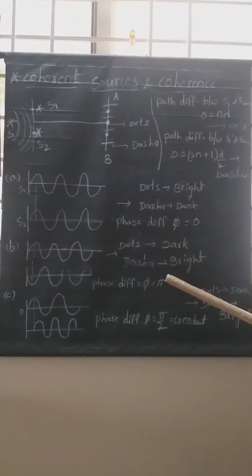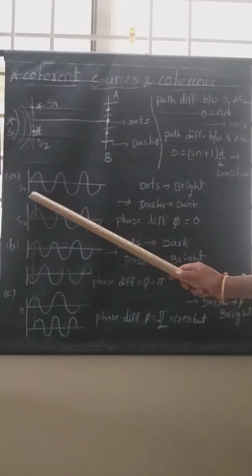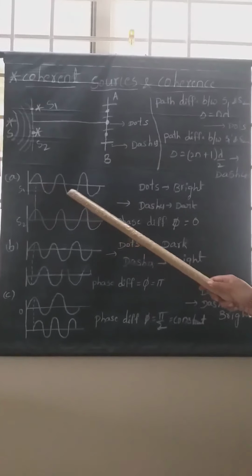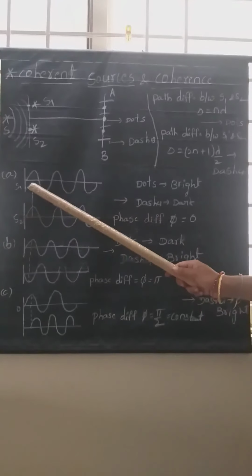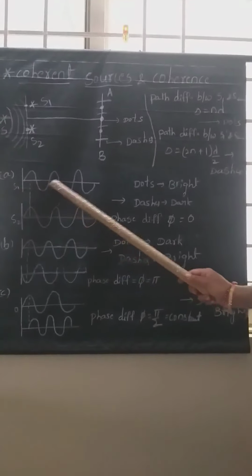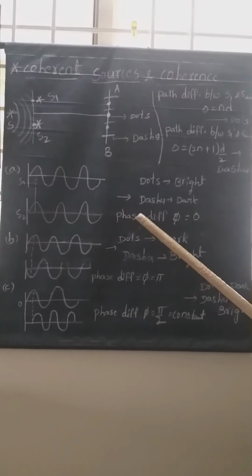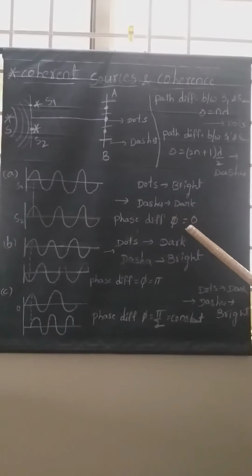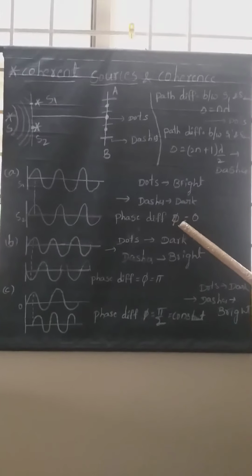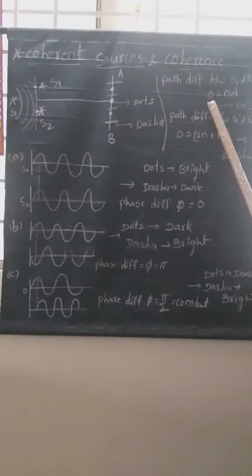Now coming to the phase difference. Let us suppose in the first case the secondary waves coming from the S1 and S2 sources are like this. Phase difference is generally indicated with phi and path difference is indicated with delta.